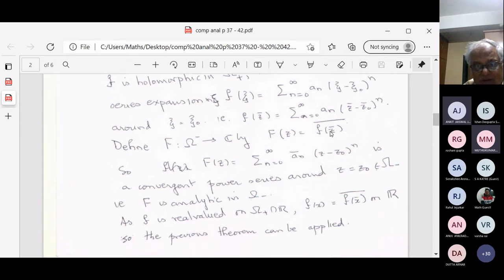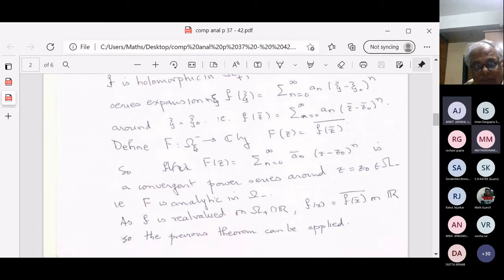If z is in the lower part, z bar is in the upper part. Therefore, f of z bar is defined because f is defined on the upper part. So I know what f of z bar is. f of z bar is a complex number, and I take the bar of that. So F of z is equal to f of z bar, bar.